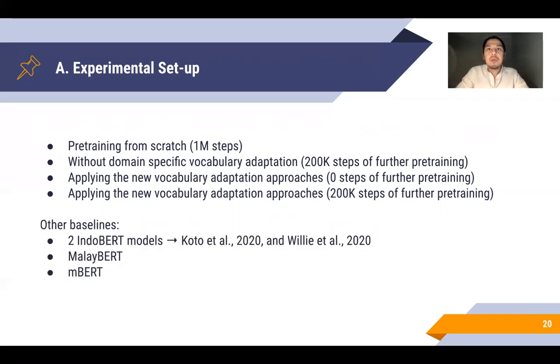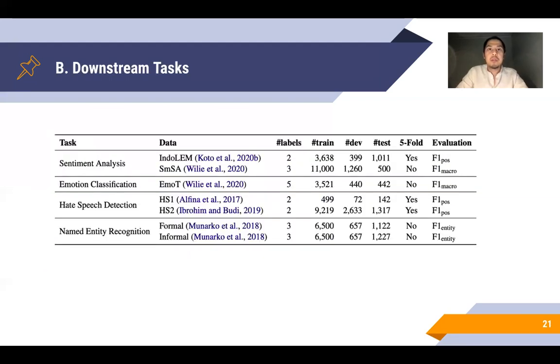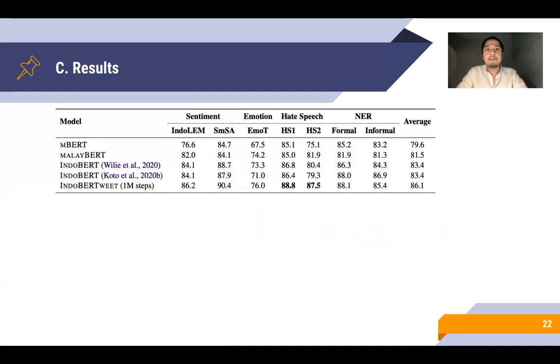For other baselines, we also report the performance of 2 IndoBERT models, MalayBERT and mBERT, that potentially contain signals of the Indonesian language. To evaluate the pre-trained models, we use 7 Indonesian Twitter datasets as summarized in this table. This includes sentiment analysis, emotion classification, hate speech detection, and named entity recognition.